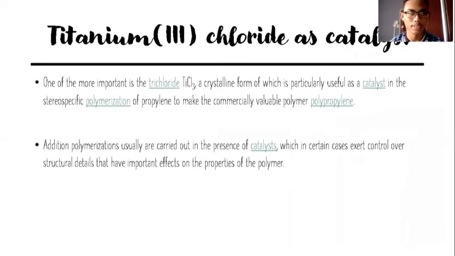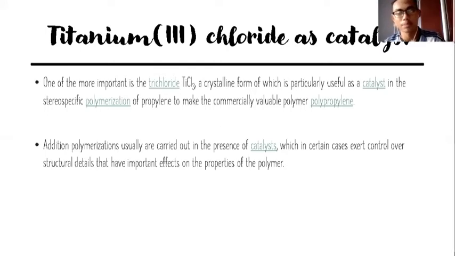So next is titanium trichloride as catalyst. One of the most important is titanium trichloride, TiCl3, a crystalline form of which is particularly useful as a catalyst in the specific polymerization of propylene to make the commercially valuable polypropylene.